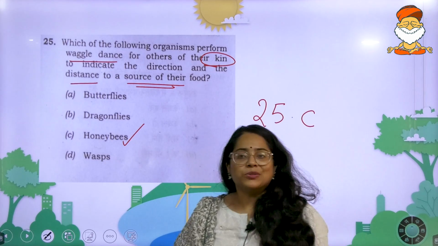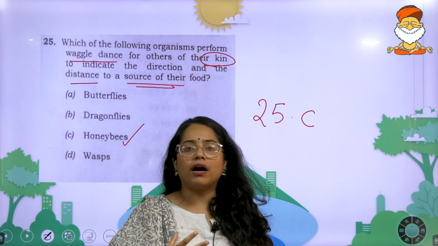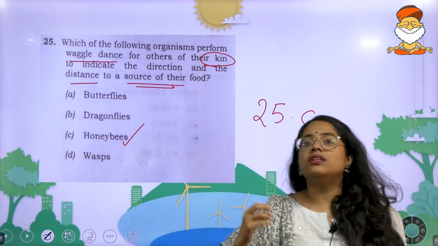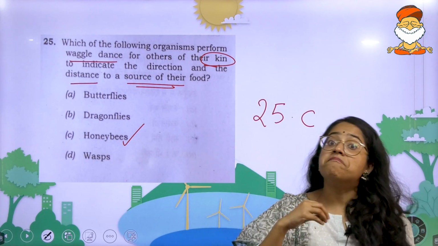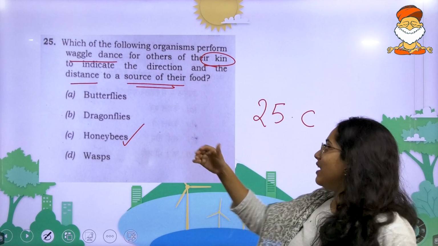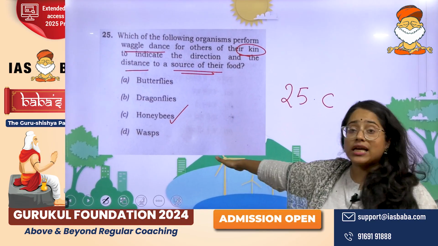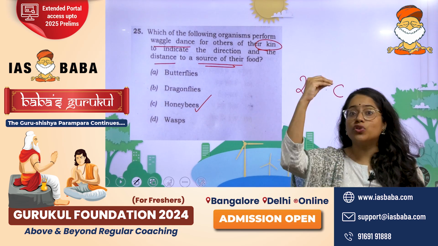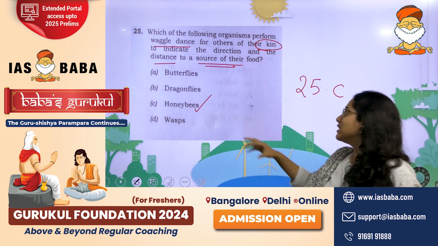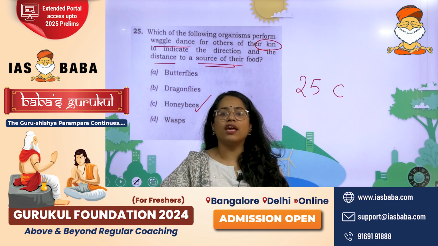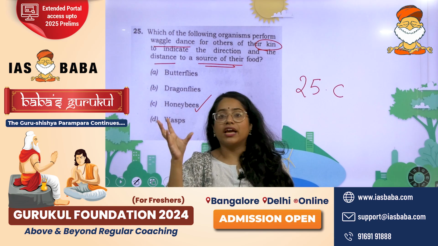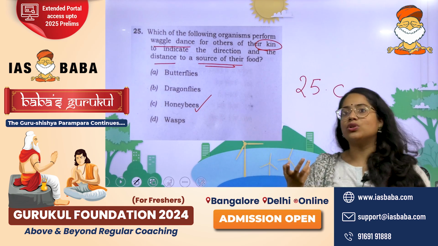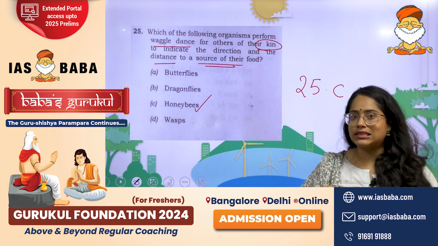Now see, these are the reasons why I have denoted the environment part of it to be easy to moderately difficult alone. The reason being that these are mostly common observation questions. Even if you have not observed it, the very fact that, for example, butterflies, dragonflies, wasps, at one or the other point you would have seen these organisms, and out of all these, the most evolved in the sense of their hive making, in the sense of their creation of a hierarchy in the hives and all, it comes up to the honeybees. So in that logic also, you can mark your honeybees as the answer.